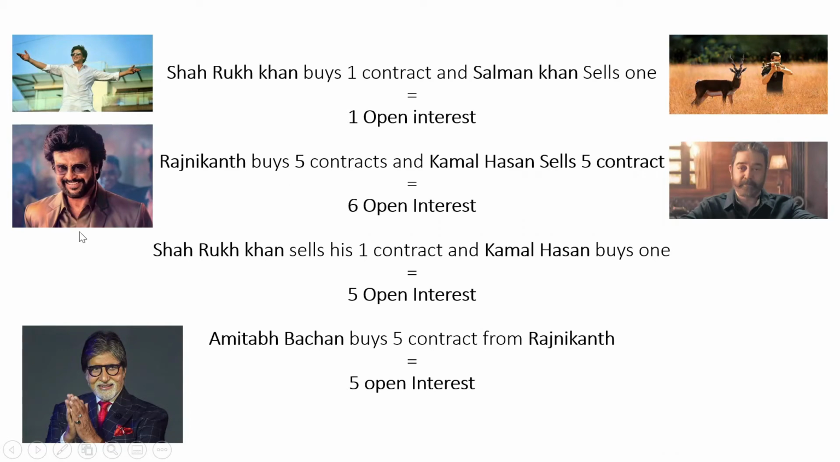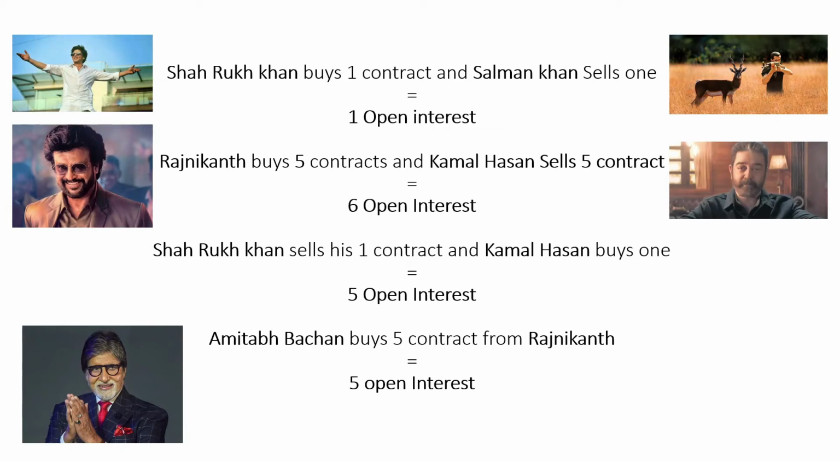Then Rajnikant says, my friend Shah Rukh has got one, I will get five. So he places the bid, and no one is there to sell. But somewhere Kamal Hassan comes and says, okay, let me be bearish, and he sells five contracts. So the current open interest would be six, that is, around six contracts are open in the market.